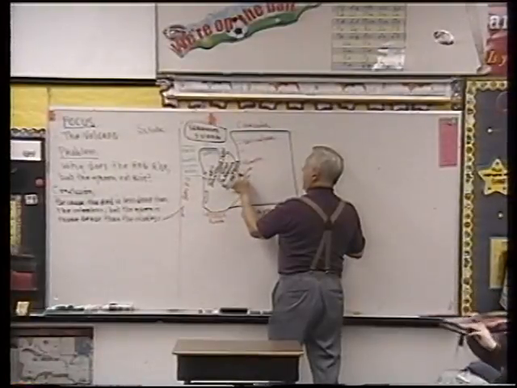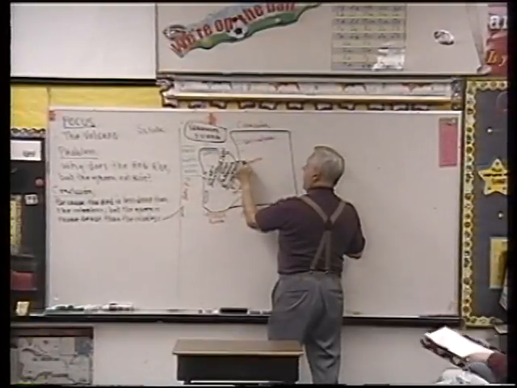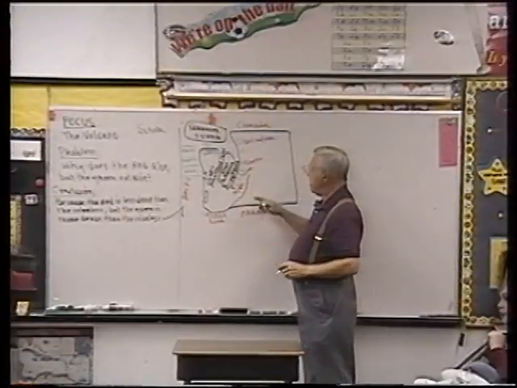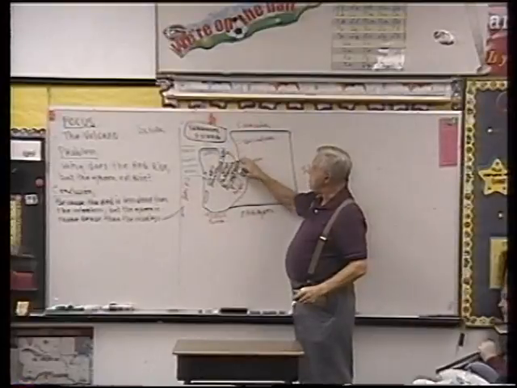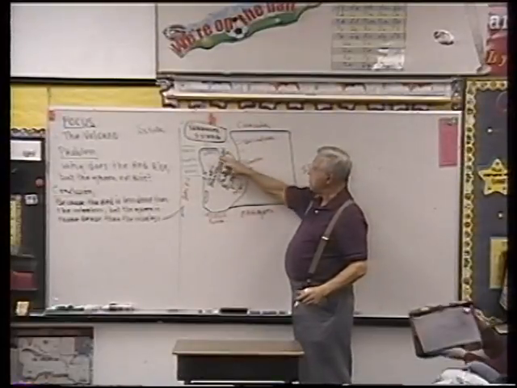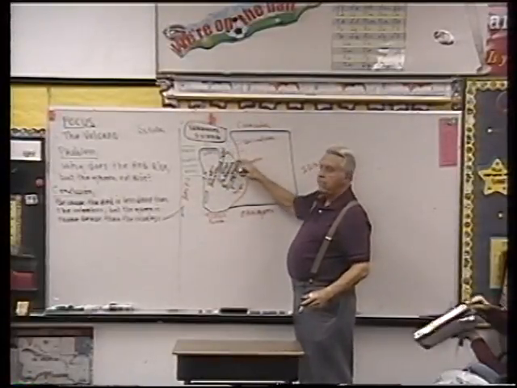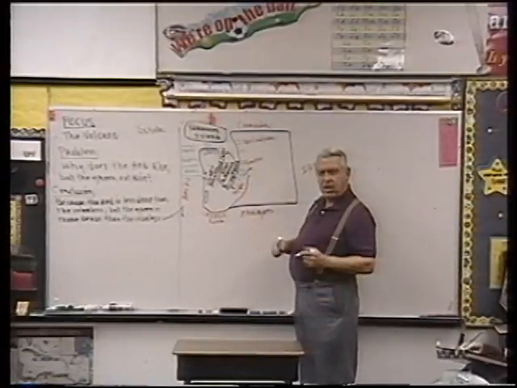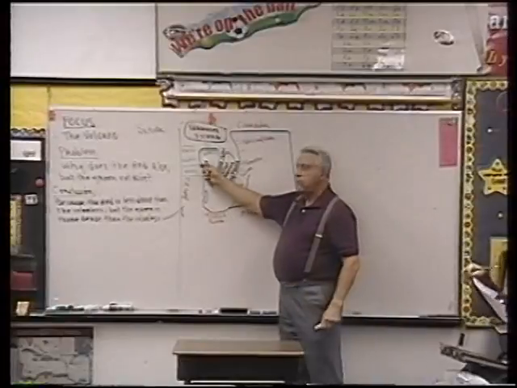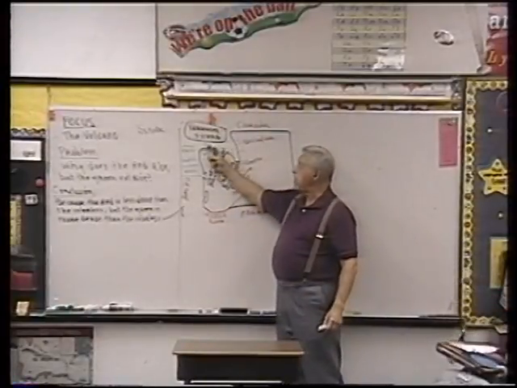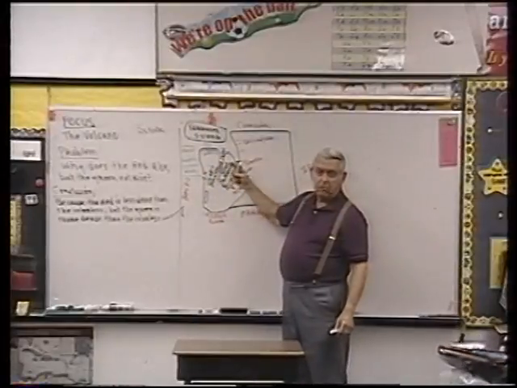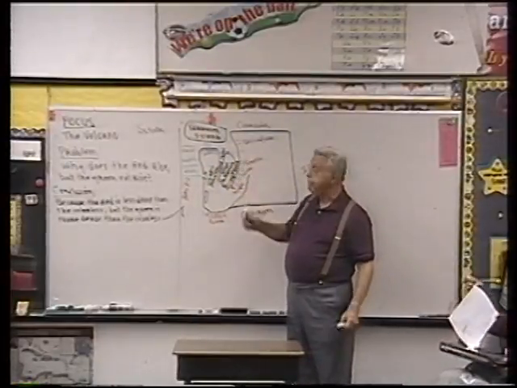Nisqually, the Puyallup, the Duwamish, the Skagit, the Stillaguamish, and all those rivers. So the water from those rivers mixes with the very salty water coming in from the ocean, and it makes it slightly salty. So that's how you get these 3 different layers. This comes out here on low tide, when the tide's going out, and the very salty water comes in when the tide's coming in twice a day.